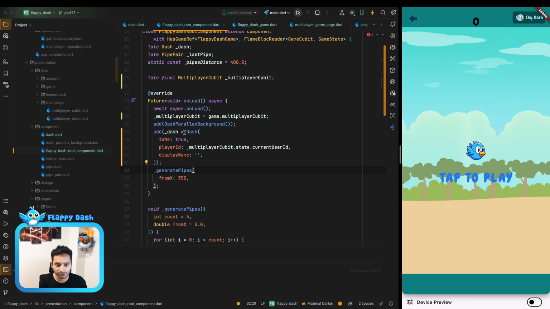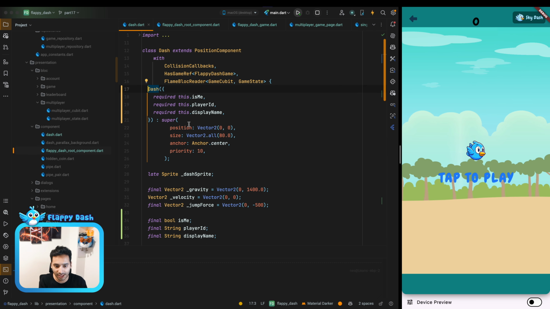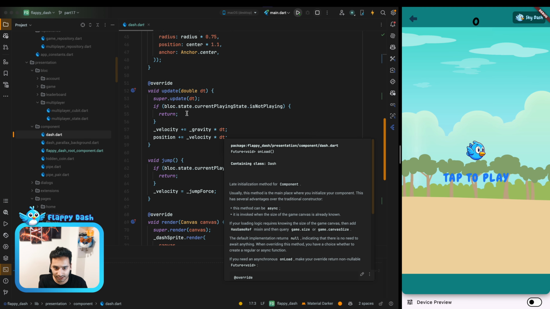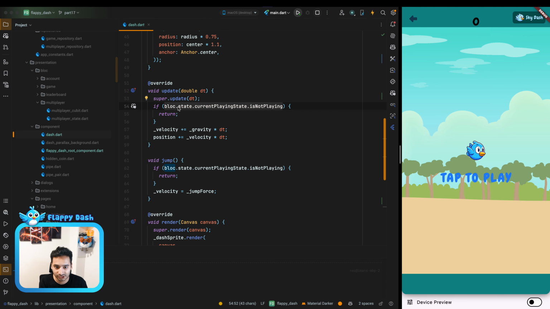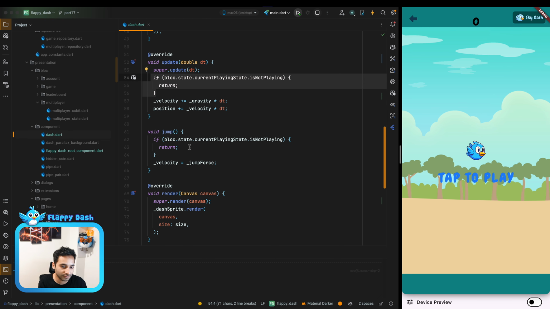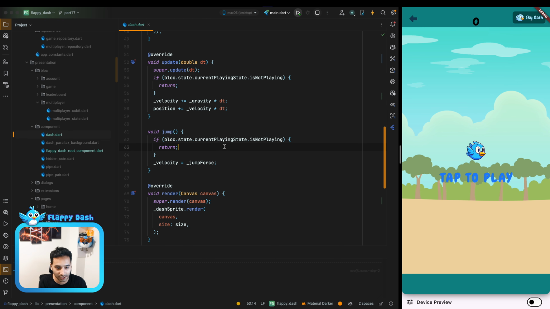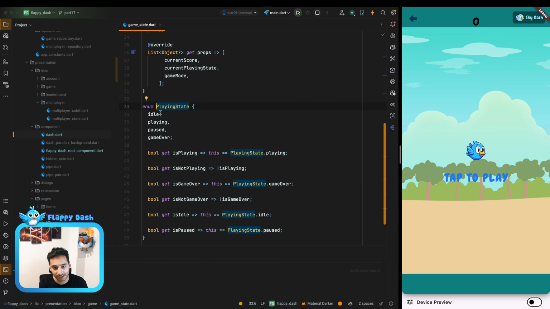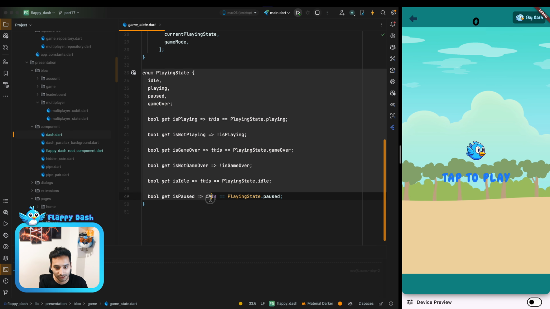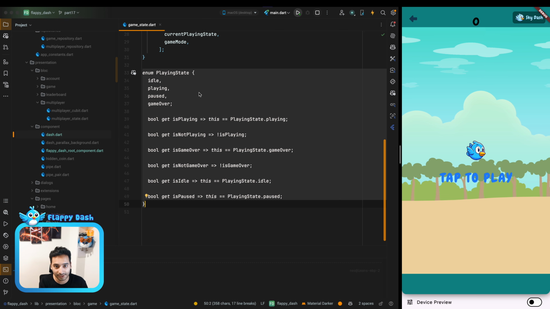But before that, I noticed something. As you see in the dash, we have the player state. We are checking if the player state is not playing, for example, don't move it. Or if it is not playing, don't jump, and so on and so forth. So the point is that we have the playing state that is an enum, and it is something that we defined for the single player.